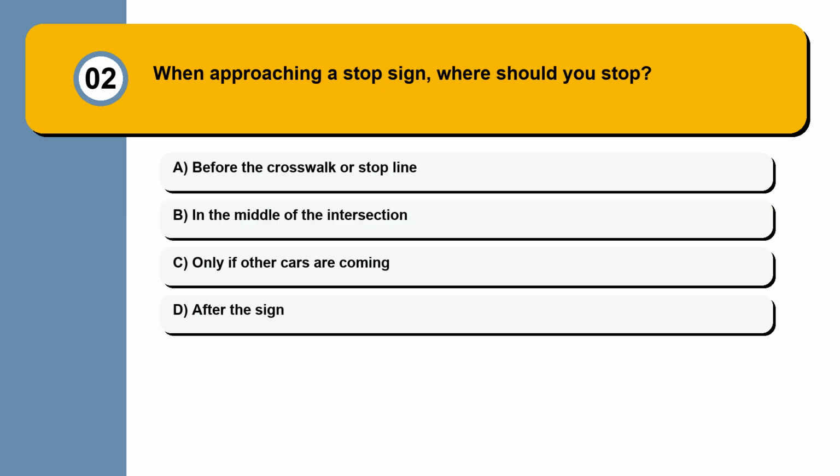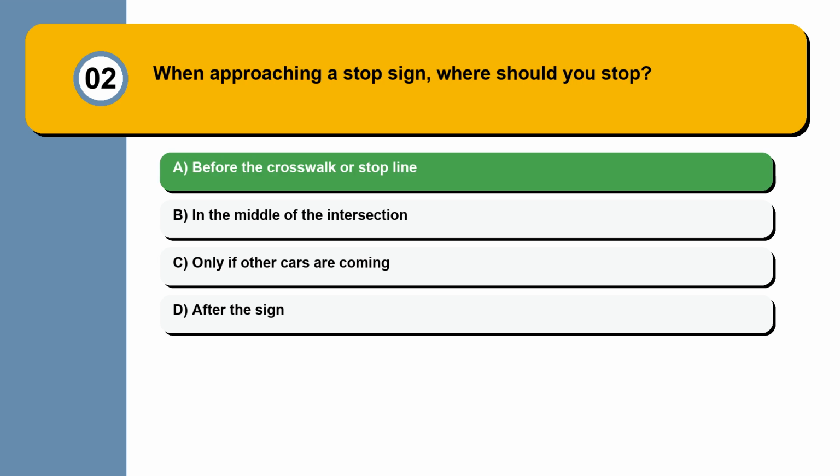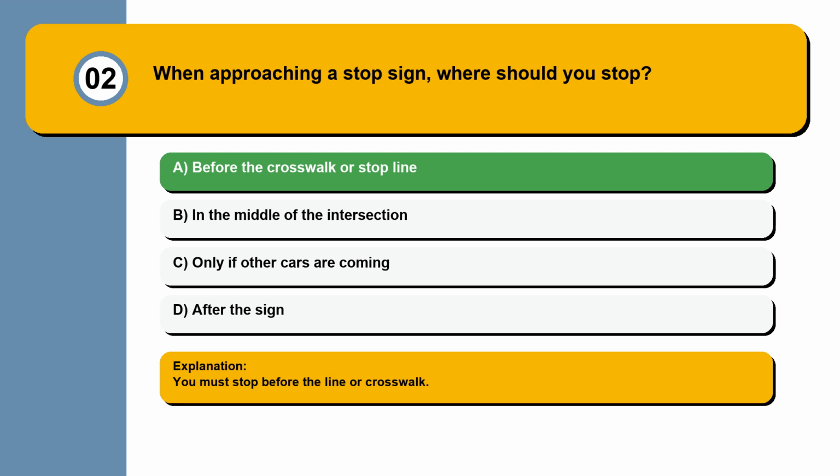Question 2. When approaching a stop sign, where should you stop? Before the crosswalk or stop line, in the middle of the intersection, only if other cars are coming, after the sign. You must stop before the line or crosswalk.